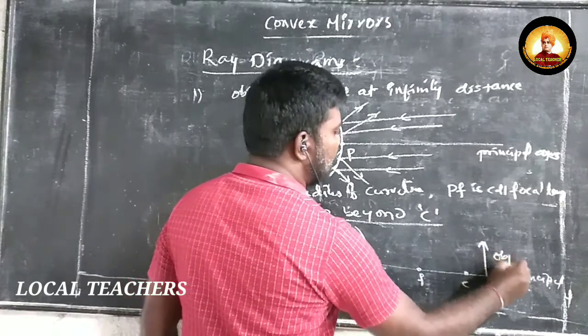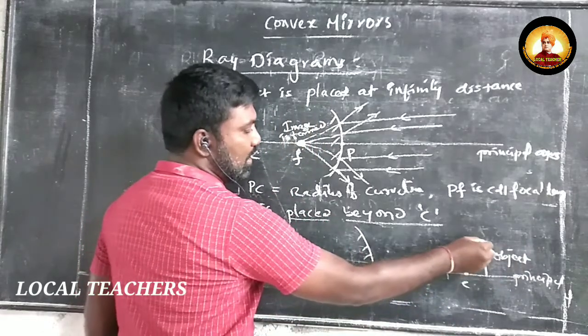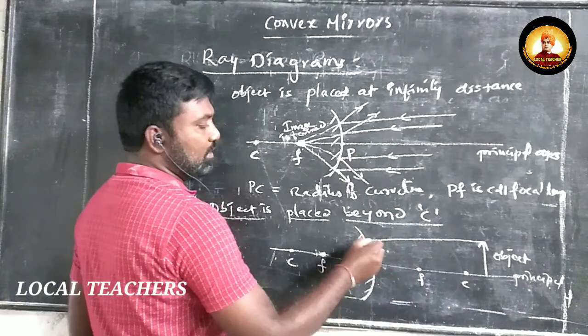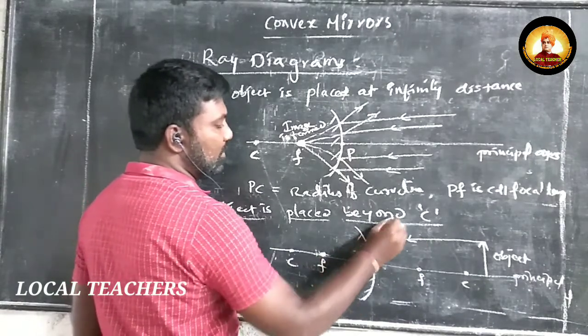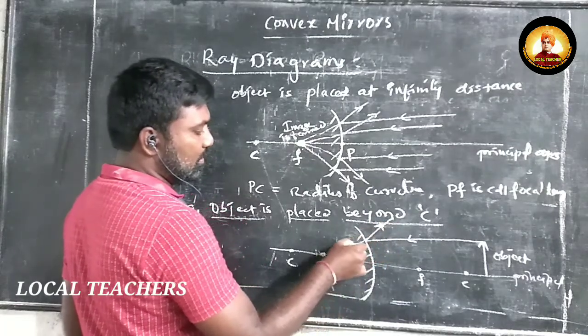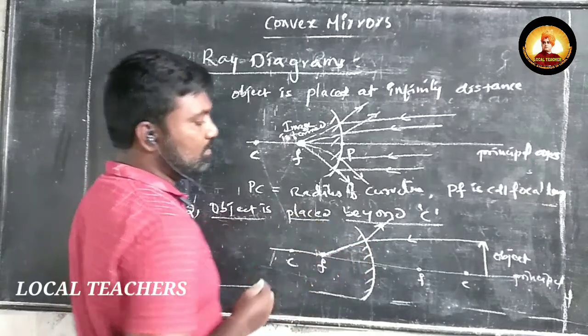First consider the parallel incident ray which is incident on the convex mirror and it will diverge. If we extend that, it will meet at a point, the focus.